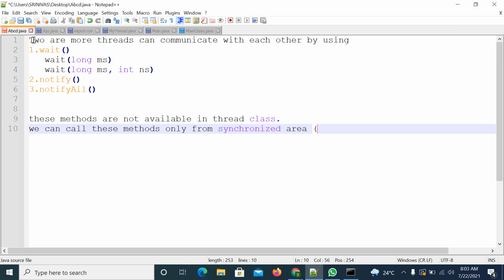Synchronized area means maybe a synchronized method or block. So we can call these methods only from a synchronized area, that means a synchronized method or a synchronized block.